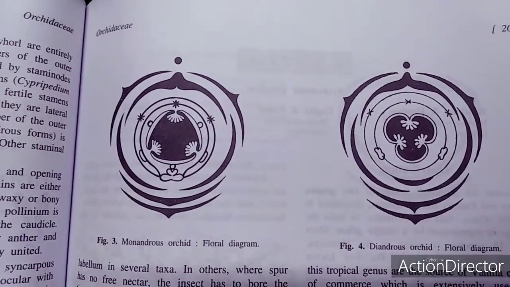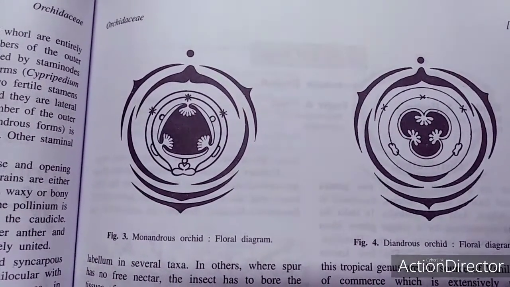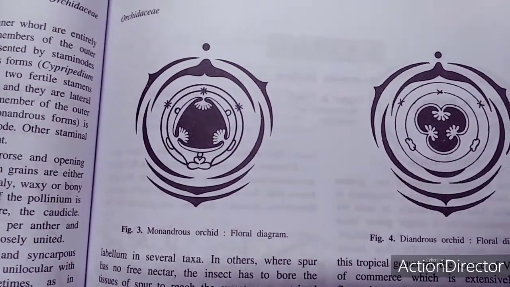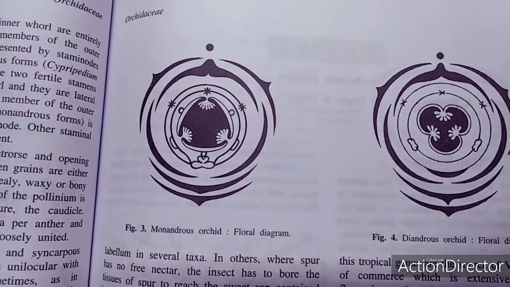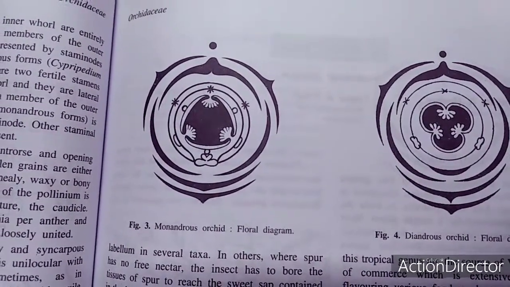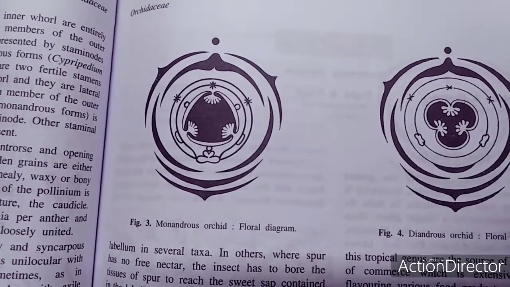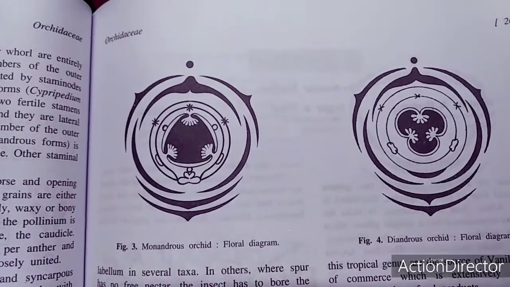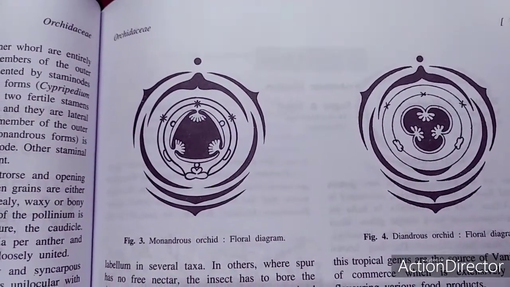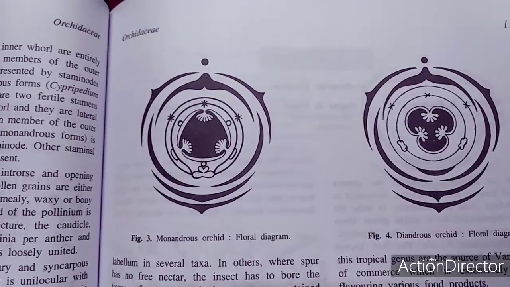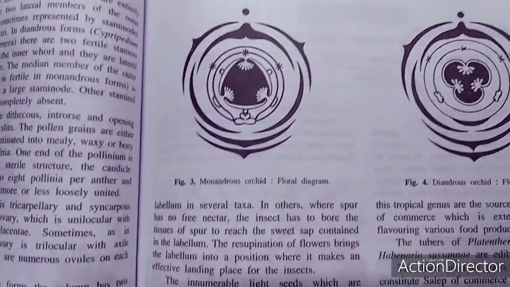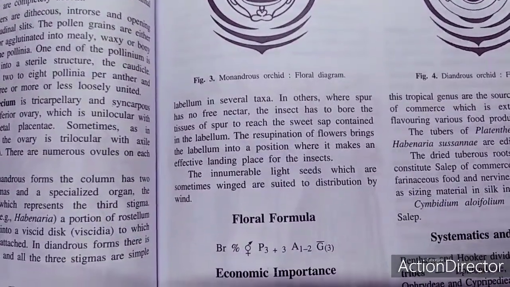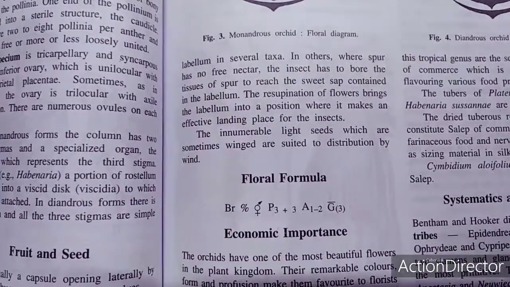The fruit and seeds: the fruit is usually a capsule opening laterally by 3 or 6 hygroscopically sensitive valves. The seeds are minute, often fusiform, rarely winged. They are non-endospermic, and the embryos are undifferentiated. In the Orchidaceae family, as I just talked about, 50,000 hybrids may be there. Insects are attracted by their beautiful form, color, and fragrance. Nectar is secreted into the sac of the spur, in the labellum. The light seeds, sometimes winged, are suited to distribution by the wind.